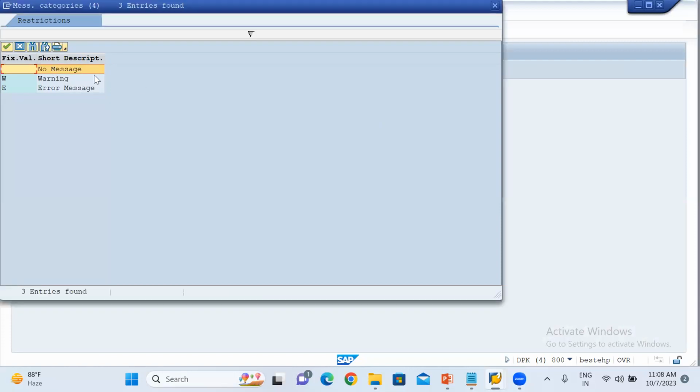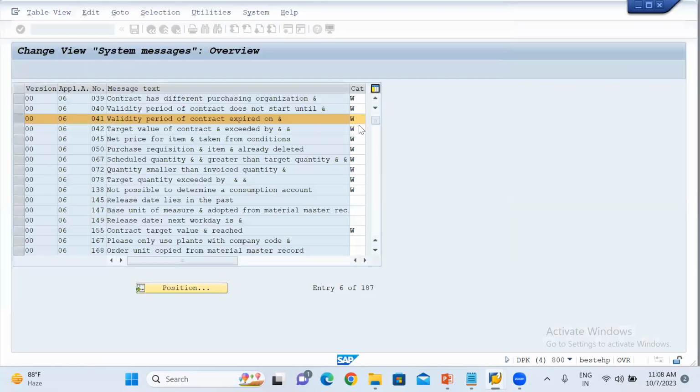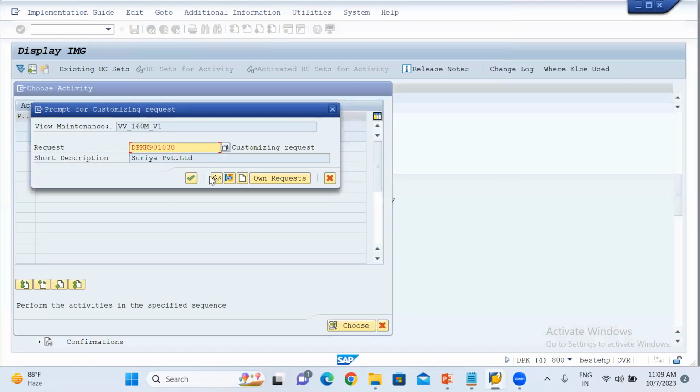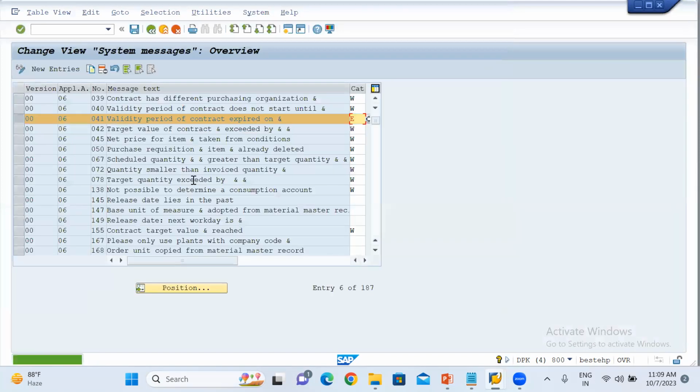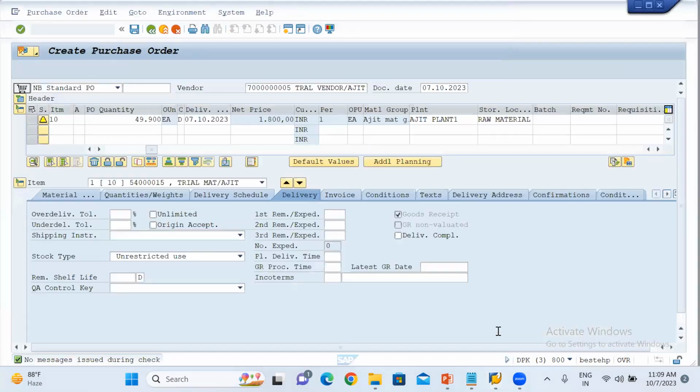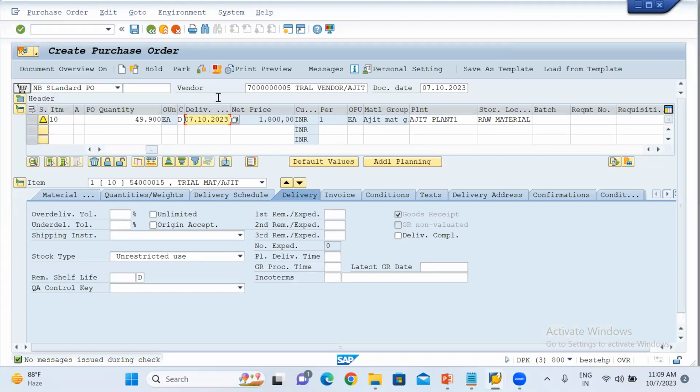So here no message is received or warning, you can choose anything. Here warning message has been selected, that's why warning message is coming. If I will select the error message over here, I just put error and here I did the symbol E, right? And just save that. Okay, I save.